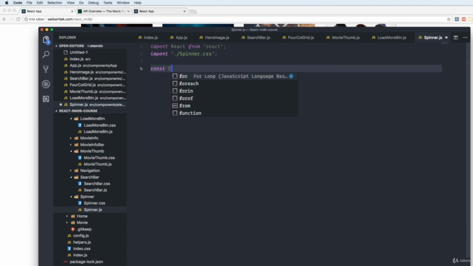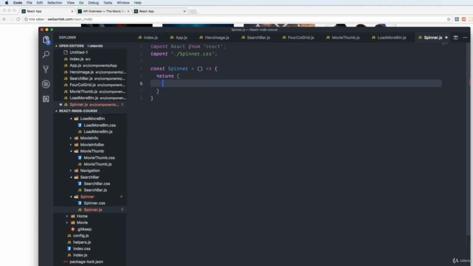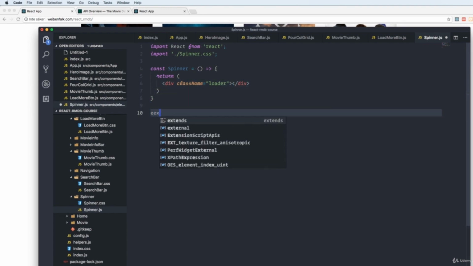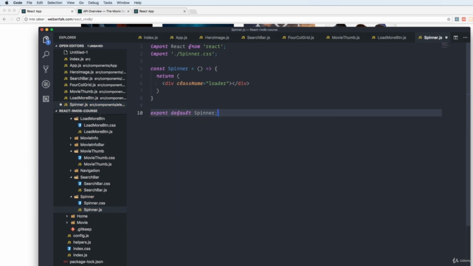We create a functional component called spinner, and this one is not going to receive any props, so we just write it like this. We return a div with a class name of loader, like this. We export it like this. And that's about all we need to do with the components for now.